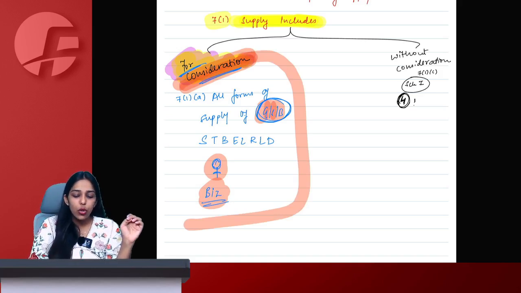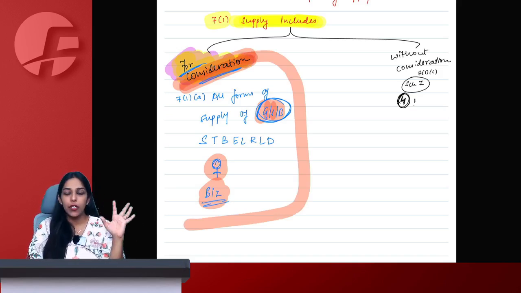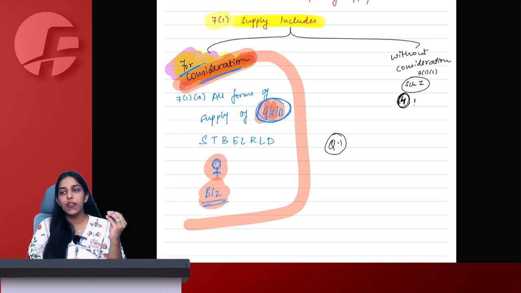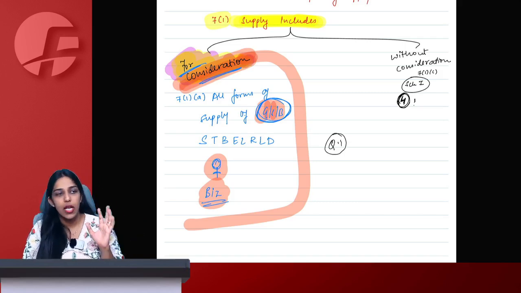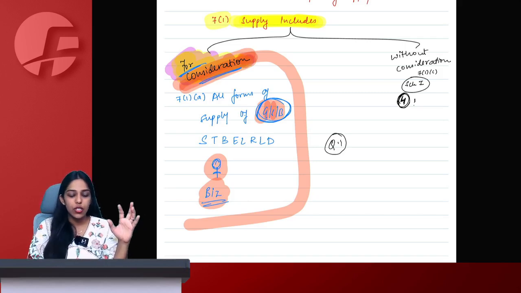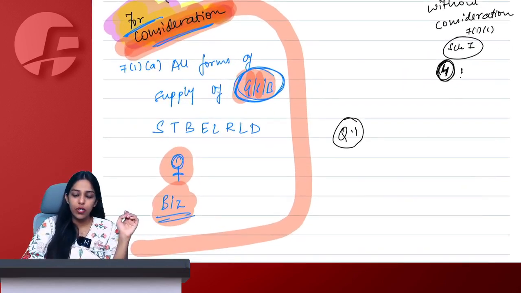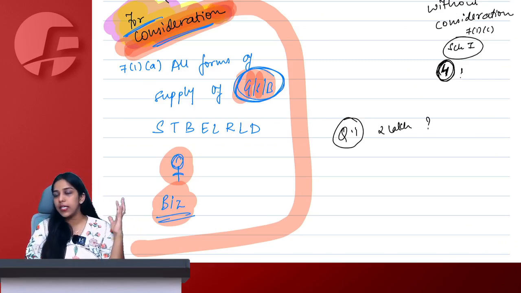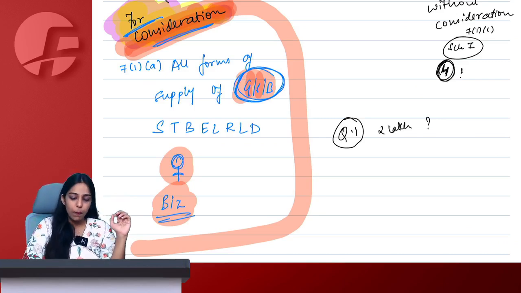I will ask you two questions. You have to tell me whether it is supply or not. Question number 1. I was in extreme need of money, therefore I decided to sell my diamond earrings. I went to a jewelry store and I sold my diamond earrings, let's say for 2 lakh rupees. Is this a supply? Say yes or no. I sold my personal diamond earrings. Is this a supply? Say yes or no.